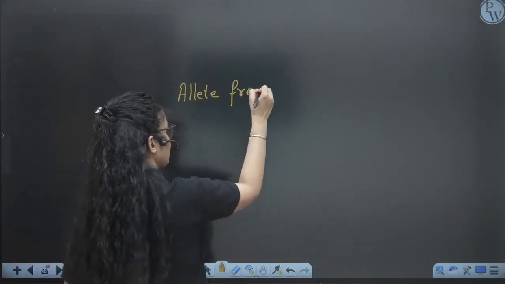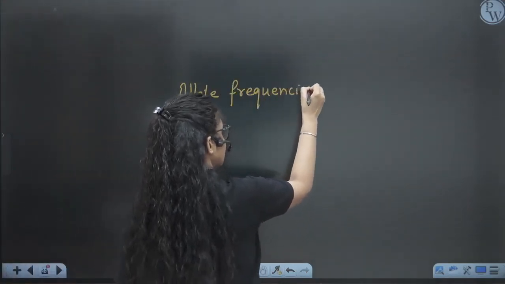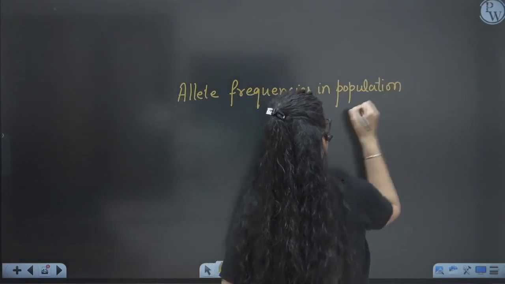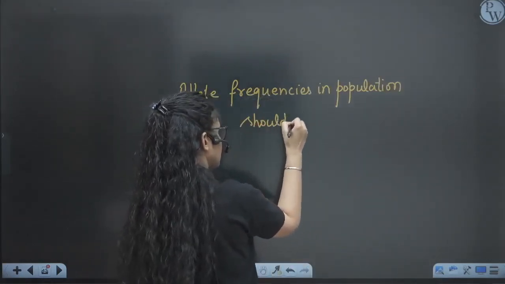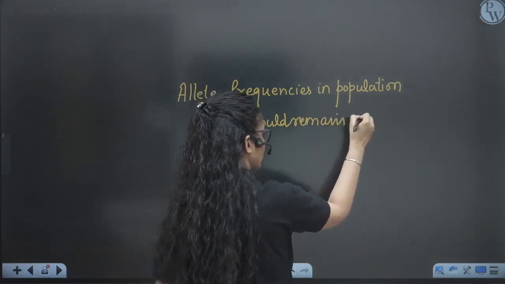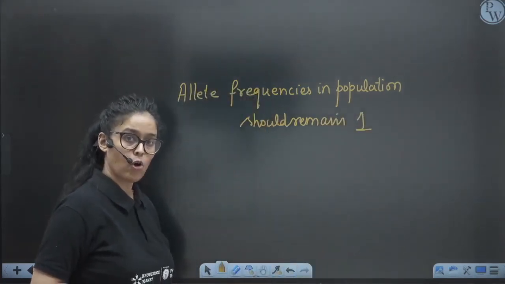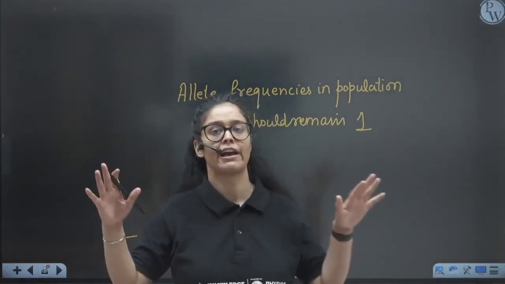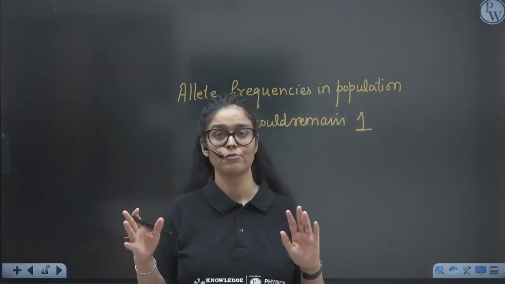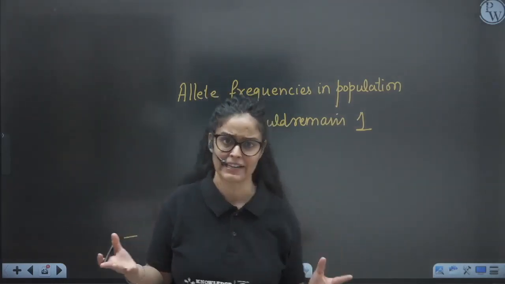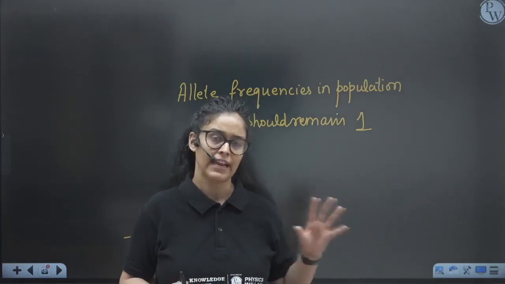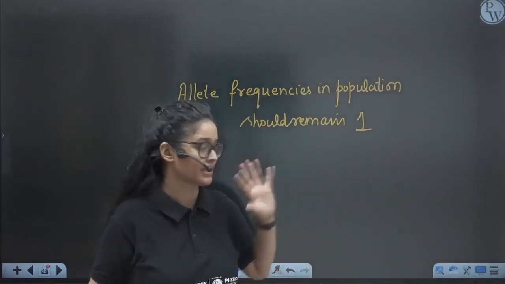So all the allele frequencies in a population should remain constant. They should not change from organism to organism, or from population to population, right? From one generation to the other, they should remain almost always constant. Then only will we consider that no evolution is happening. But it doesn't happen in natural populations. Ideally, we can consider that there are no changes. If there are no changes, the frequencies remain one, right?